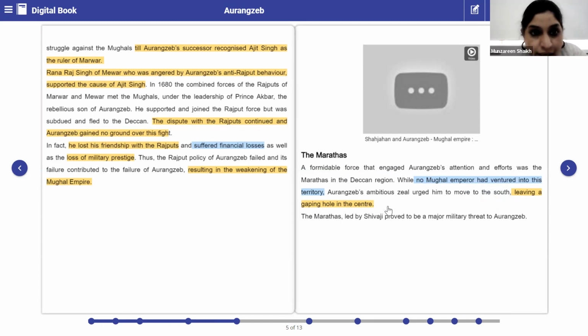Please remember these names. In the Rajputs, which names did we come across? Raja Jaswant Singh, then Ajit Singh, and Raja Jai Singh. Over here in the Marathas, the first name we came across is Shivaji, who gave a tough time to Aurangzeb. Clear? Next.